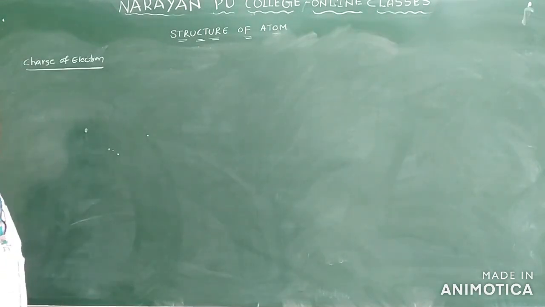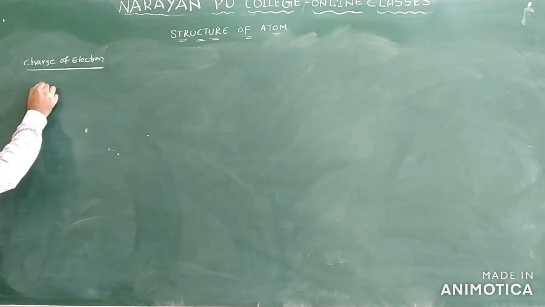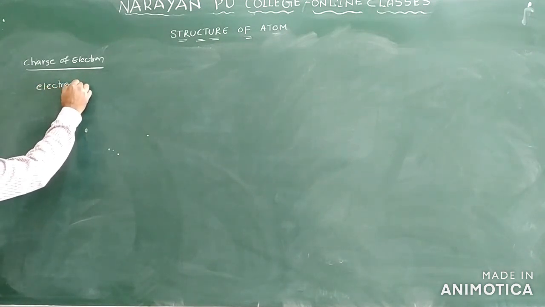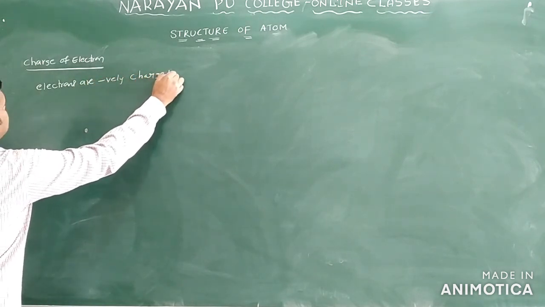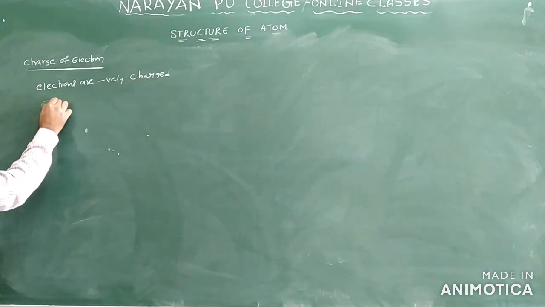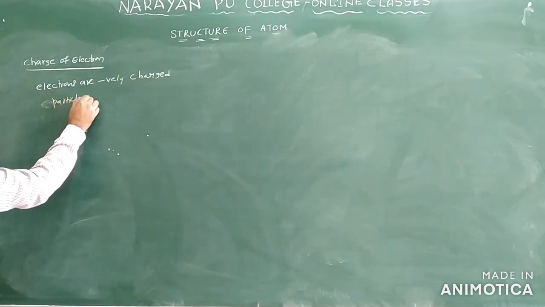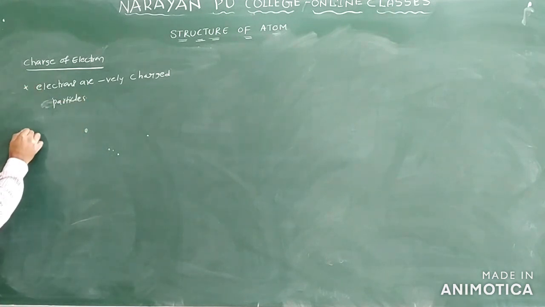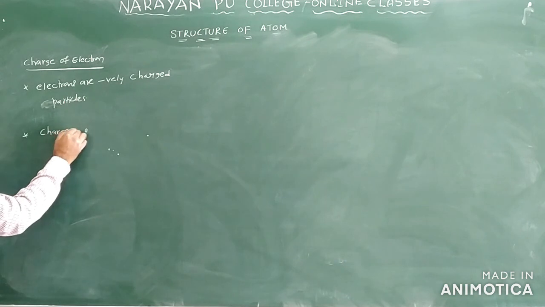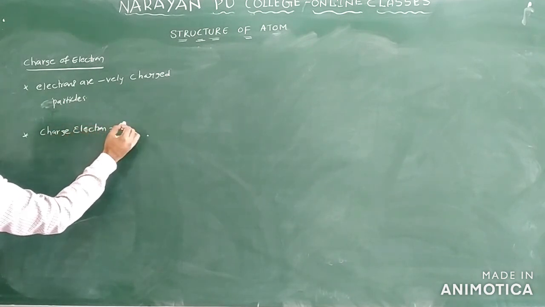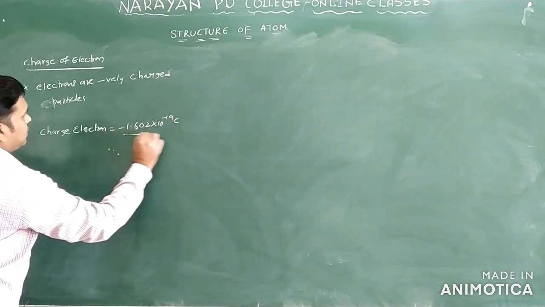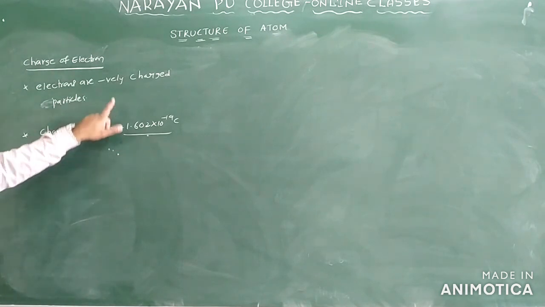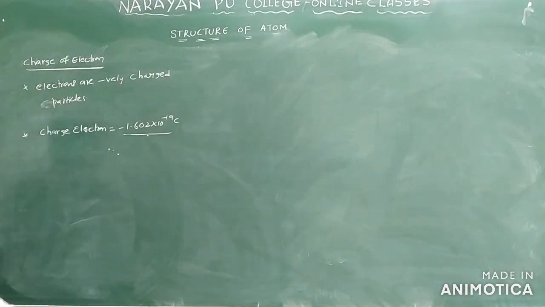See the next one, we have the charge of the electron. So what are electrons? Electrons are negatively charged particles. What is the charge of the electron? The charge of the electron is equal to 1.602 into 10 power minus 19 coulombs. Here, why are we giving the sign? Because the electrons are negatively charged particles.